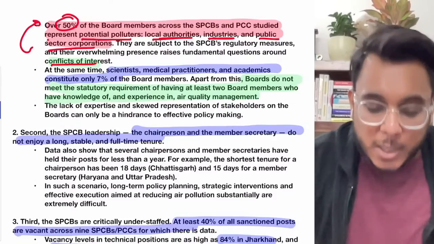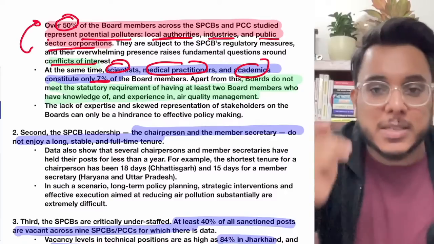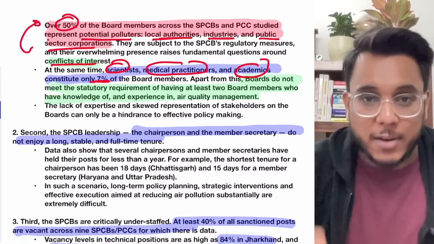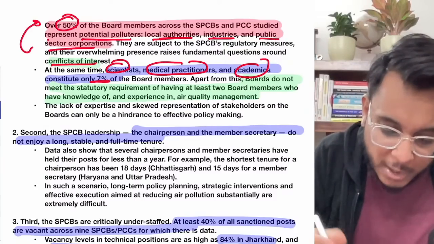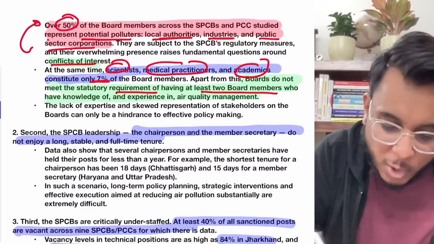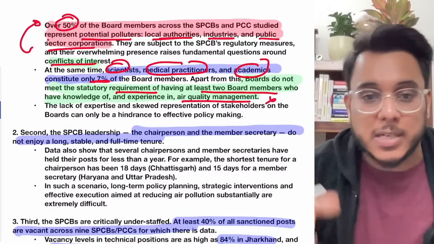Then understand this particular thing: scientists, medical practitioners, academicians have just a 7% representation, and often they are not able to get scientific advice implemented. Then the next thing is that the board is not even meeting the statutory requirement of having at least two board members who have the knowledge of air quality management. So air quality experts are not there.